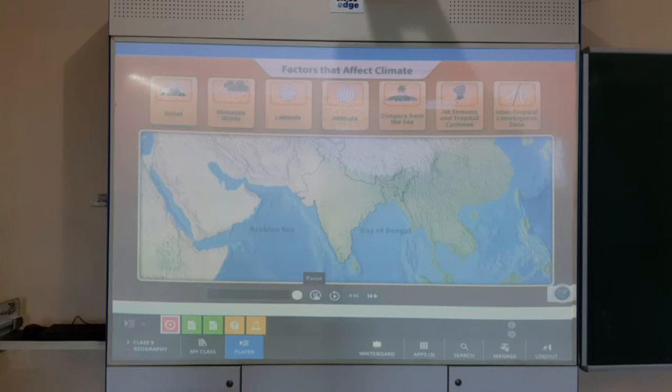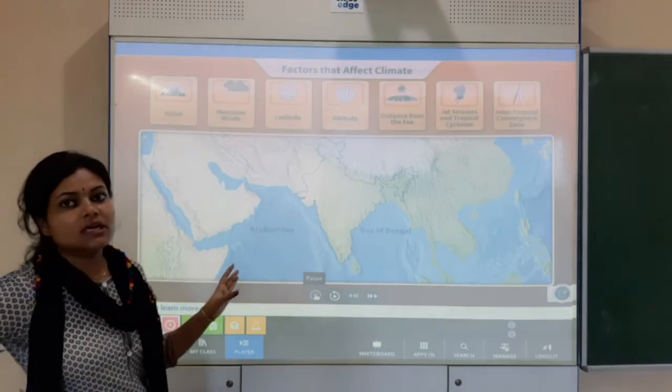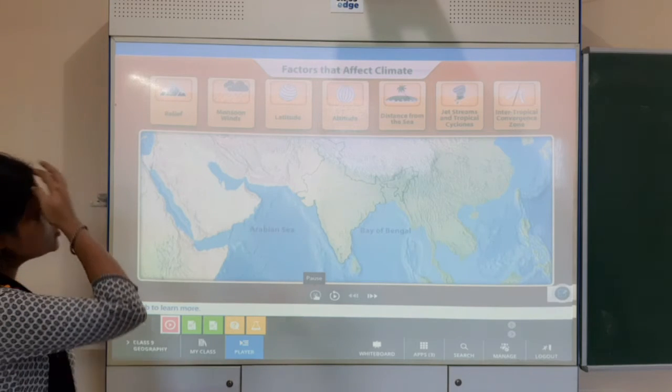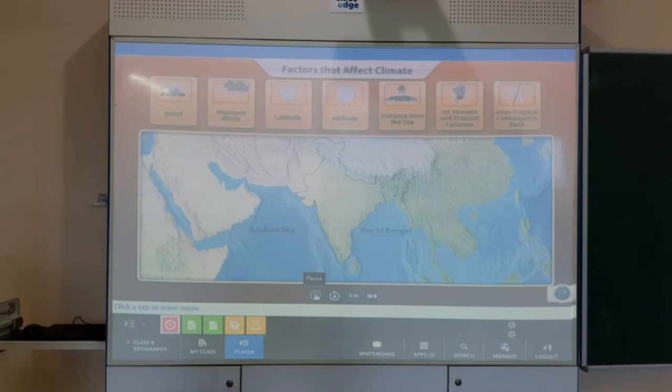So students, now there are factors which are mentioned here that are all responsible for the climate. So what are the factors that affect the climate, if the question is asked? You will write: factors that affect the climate are relief, monsoon winds, latitude, altitude, distance from the sea, jet streams and tropical cyclones, intertropical convergence zone.